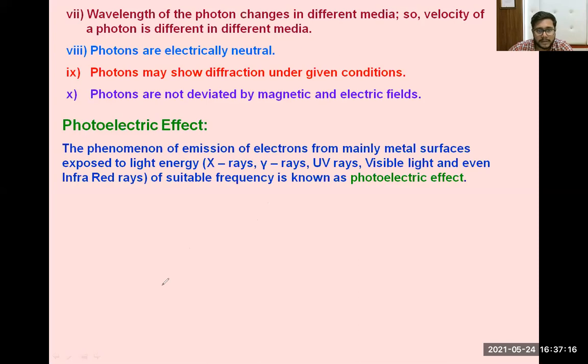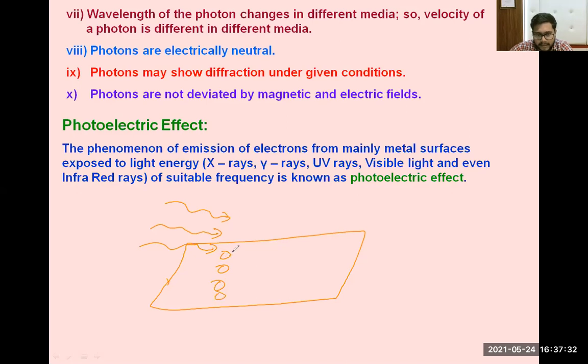Now let me elaborate on this first. What is the meaning of this? If we have a metallic surface like this, then when a ray of light falls on this metallic surface, these are the metal atoms, and in the metal atoms there are some electrons. This photon will carry some energy, and that energy we know is equal to h nu. So if this energy is greater than some energy, that is, if E is greater than phi naught, we will discuss just now what phi naught is.